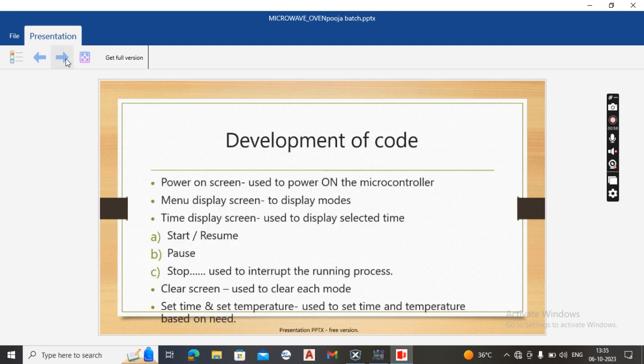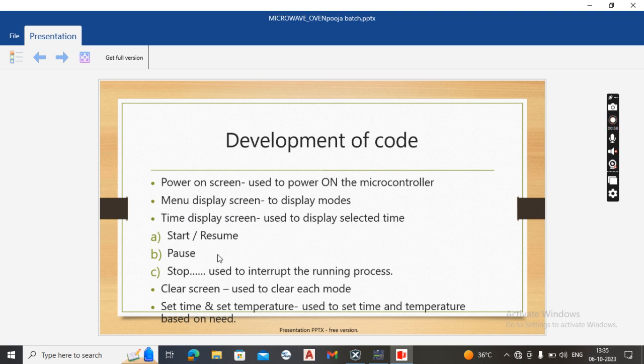Development of code is nothing but the functions as we follow in the code. Here: power on screen, menu display screen, time display screen, clear the screen, set up and set the temperature. These are all the functions. Power on screen is used to power on the microcontroller. Menu display screen is used to display all the modes of the menu screen. And time display screen is used to display and select the time.